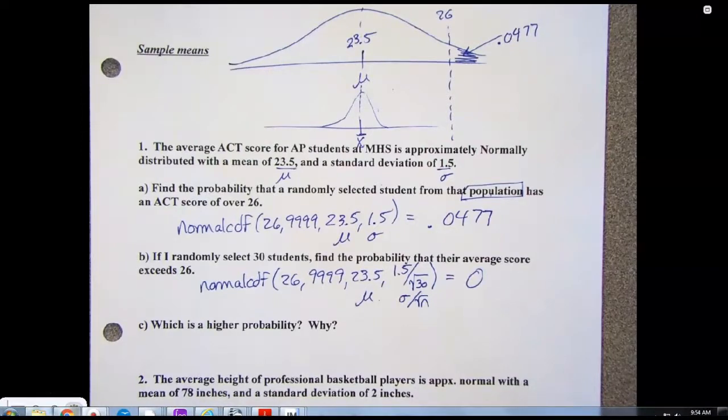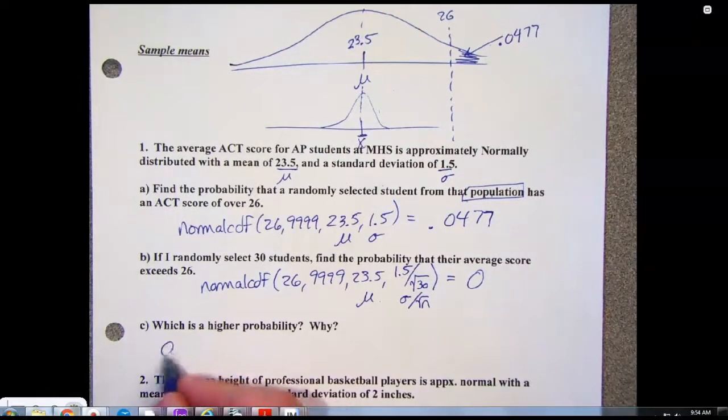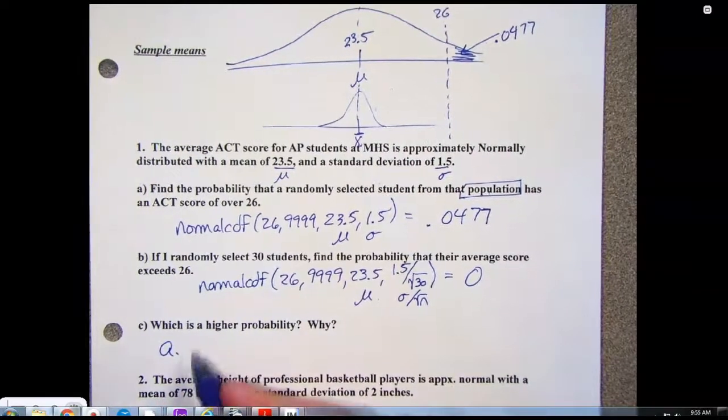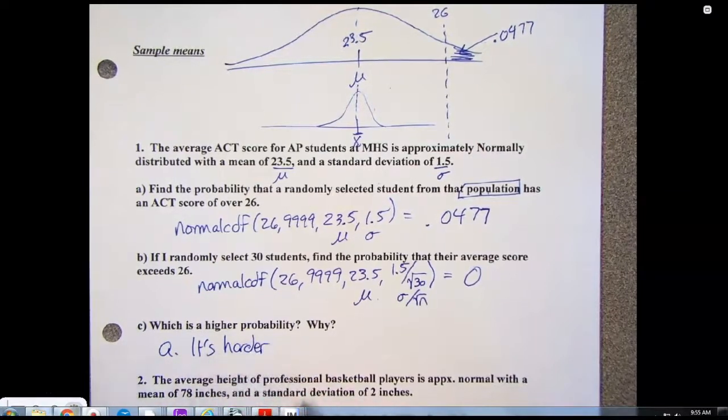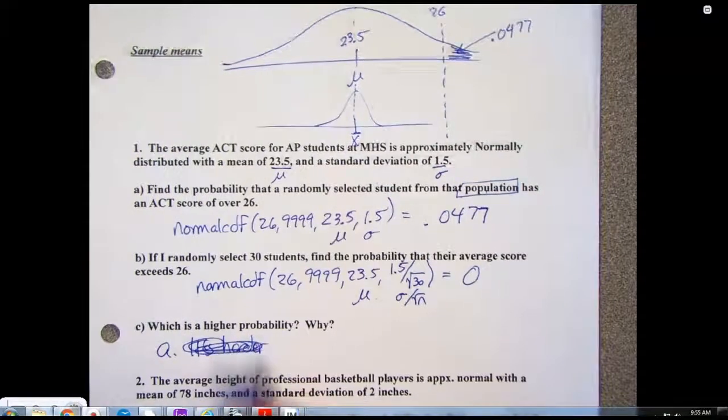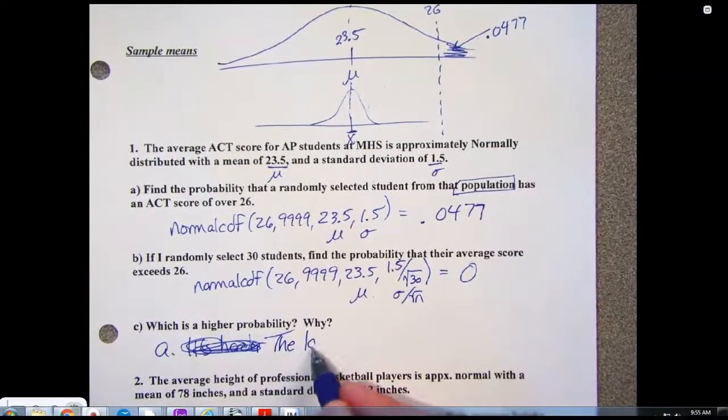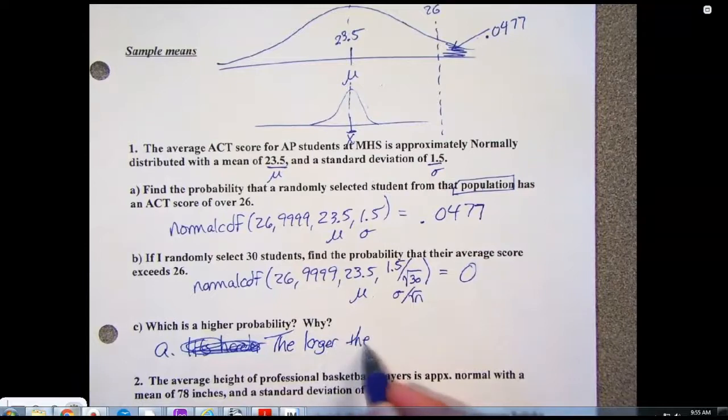So which of those has a higher probability, part A or part B? Part A. And the reason is, how can I write this?